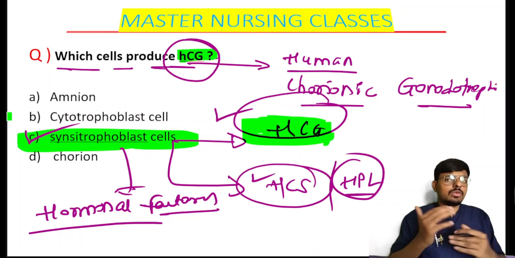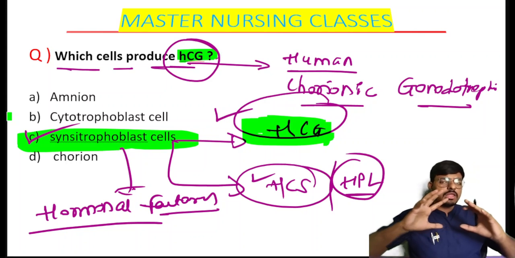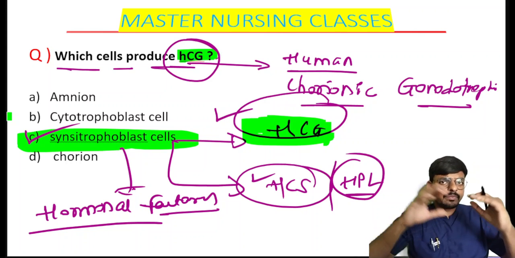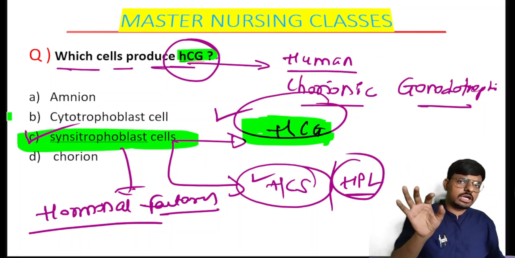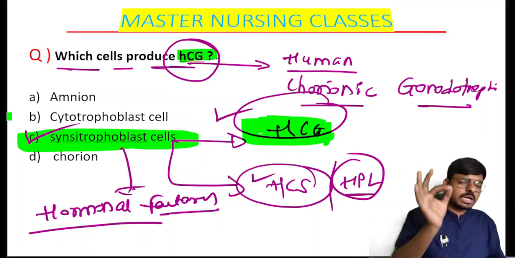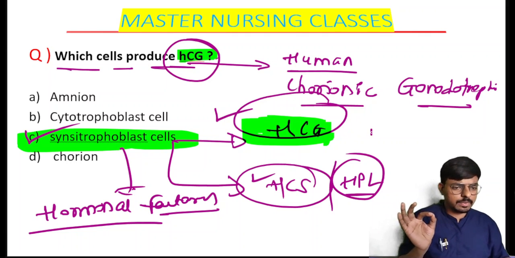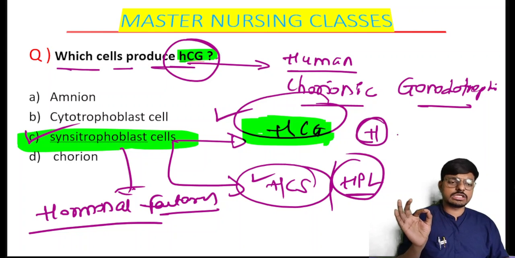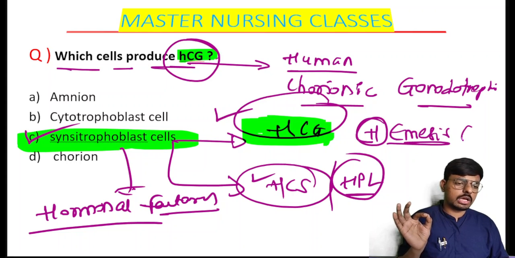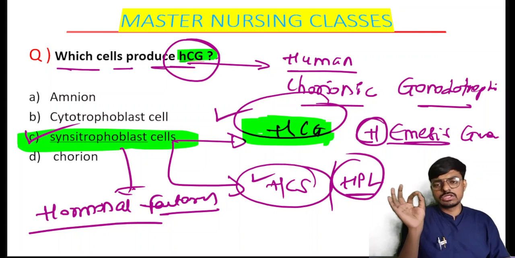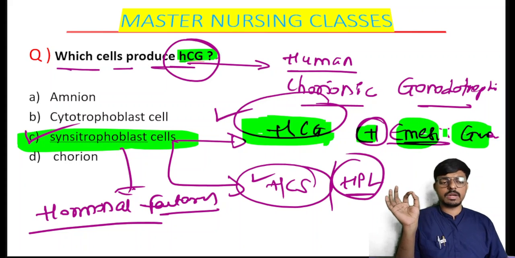Nausea and vomiting in pregnancy we call morning sickness. But excessive vomiting in pregnancy, with evidence of fluid and electrolyte imbalance, we call hyperemesis gravidarum. The word itself tells us: hyper means excessive, emesis means vomiting, gravidarum means pregnancy.